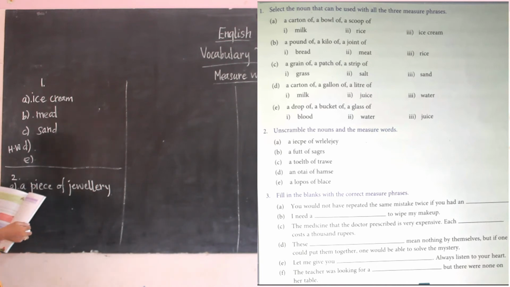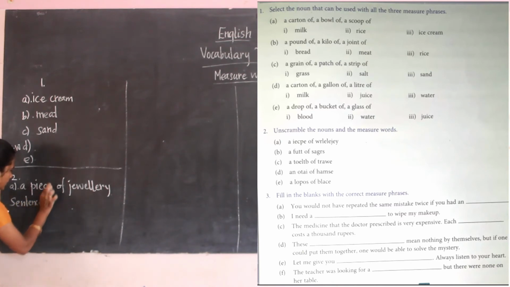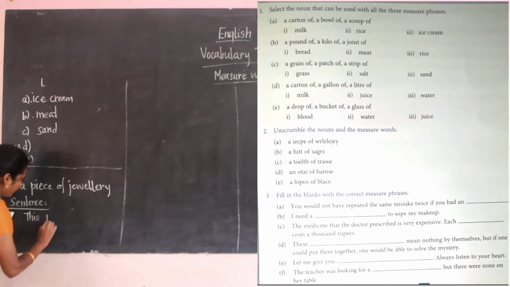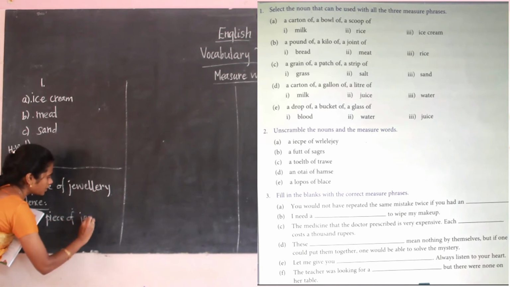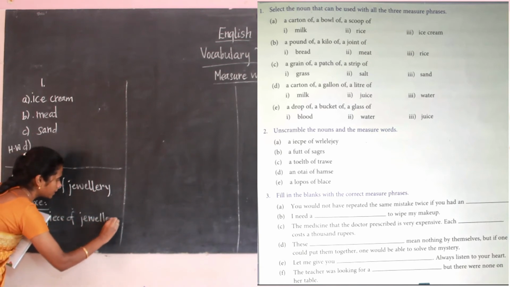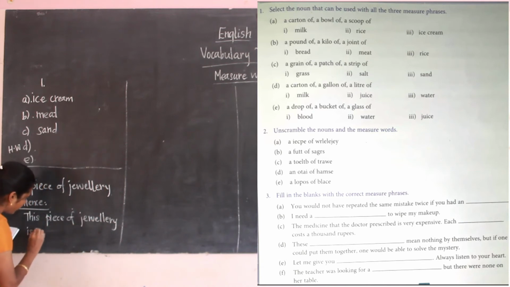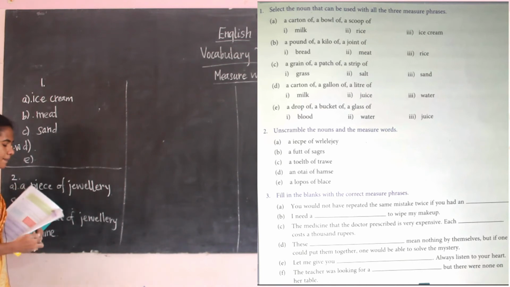Can we take this piece of jewelry is mine? The sentence is: this piece of jewelry is mine.